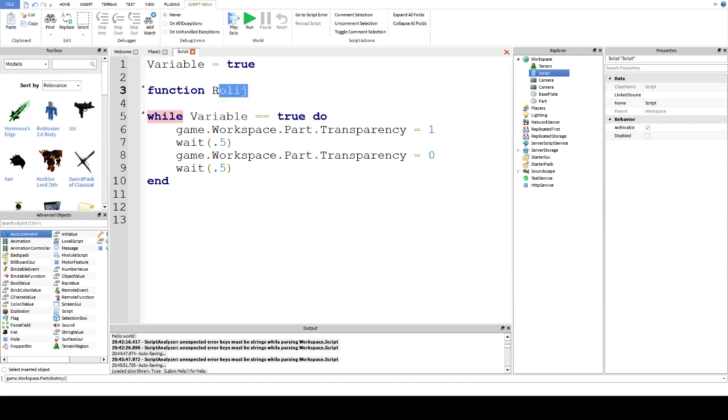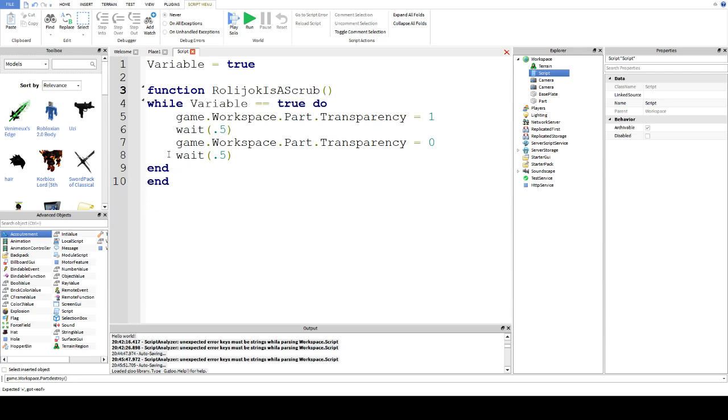Anyway, where was I? Yes, you can call your function anything, such as RaleighJockIsScrub. Then you have an open bracket. I love this function. It's the best. Now don't worry about this too much yet. I'll explain it a little later. So for now, let's put an open bracket and a closed bracket afterwards, and then put your end.